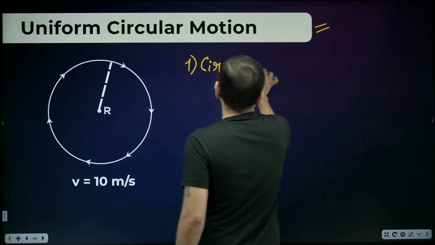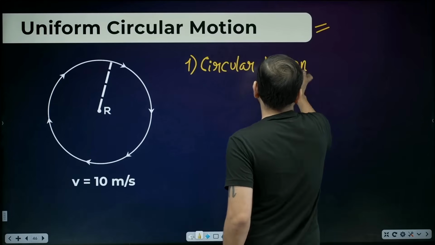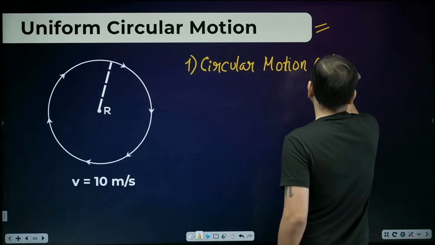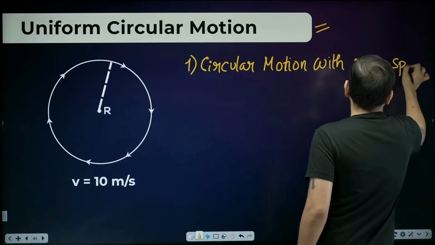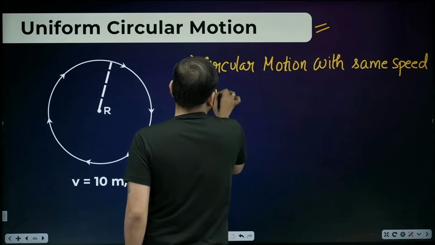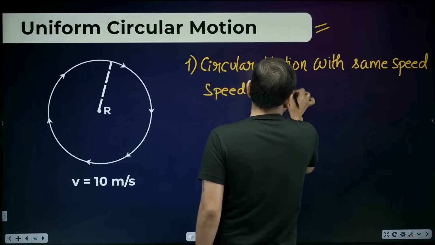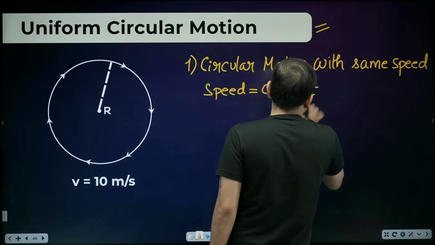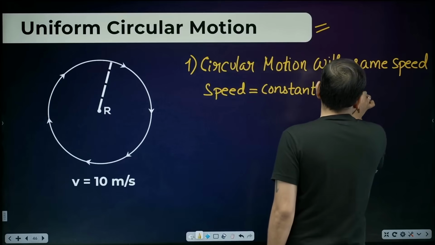We will move in a circular motion, but how? With the same speed. We will not change the speed. The speed will remain constant. Yes, the speed will stay constant. We are not supposed to change the speed. That means you can say the speed is uniform.